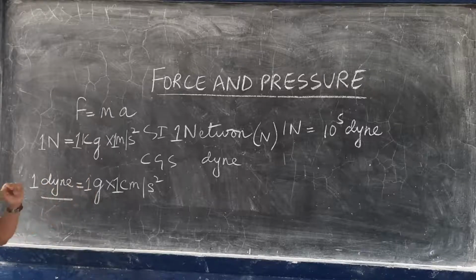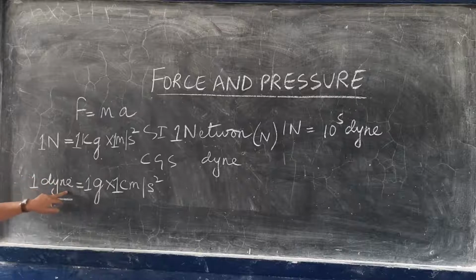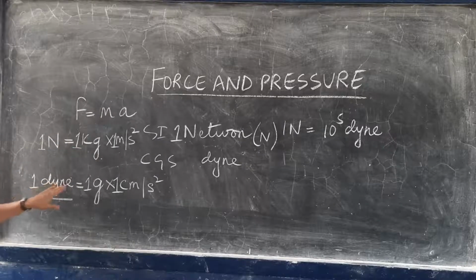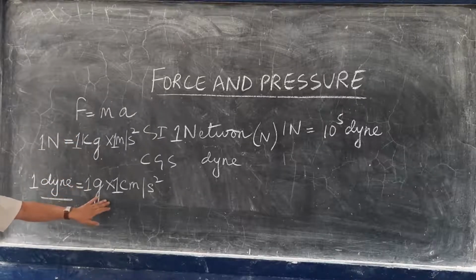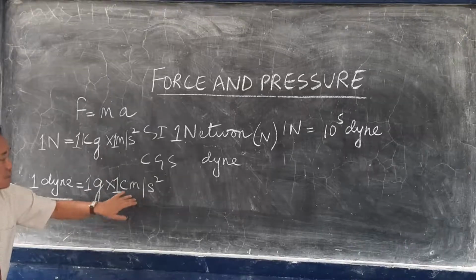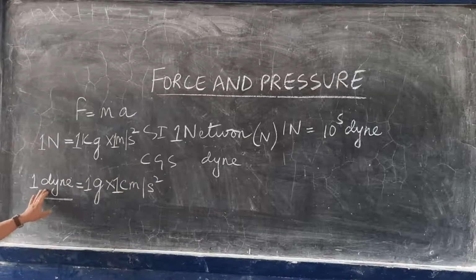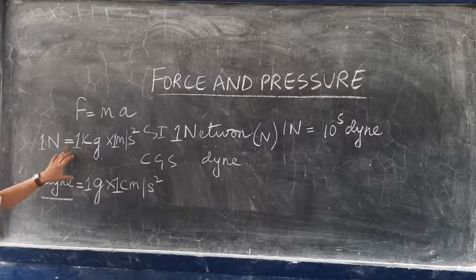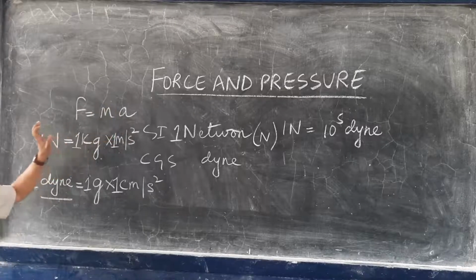So define dyne. If it comes, how do you define? 1 dyne is the force, because dyne and Newton both are force. So therefore 1 dyne is the force which acts on a mass of 1 gram, produces an acceleration of 1 centimeter per second square. So this is the definition of dyne. So you can define dyne and Newton from the relation F equals M into A.